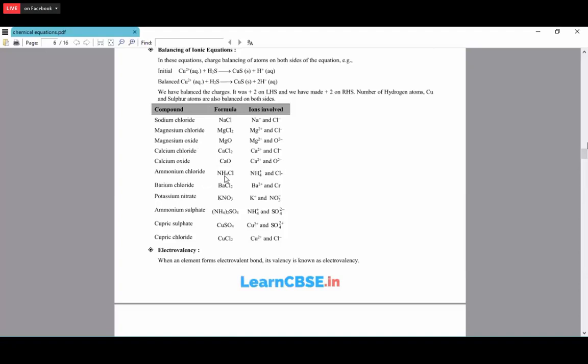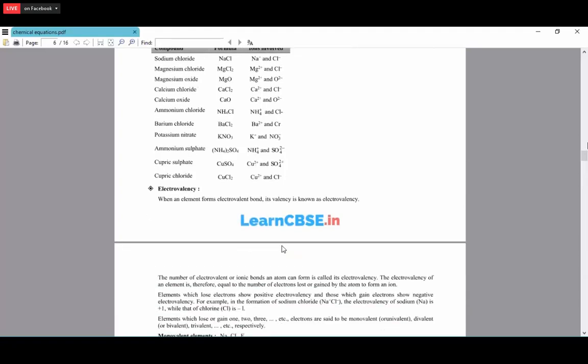Ammonium chloride, NH4Cl, NH4+ and Cl-. Barium chloride, BaCl2, Ba2+ plus Cl-. Potassium nitrate, KNO3, K+ and NO3-. Ammonium sulfate, (NH4)2SO4, so NH4+ and SO4 2-. Cupric sulfate, CuSO4, it is Cu2+ and SO4 2-. Cupric chloride, CuCl2, Cu2+ plus Cl-.